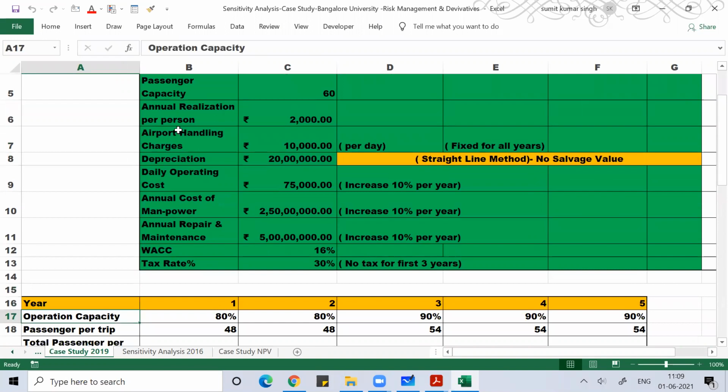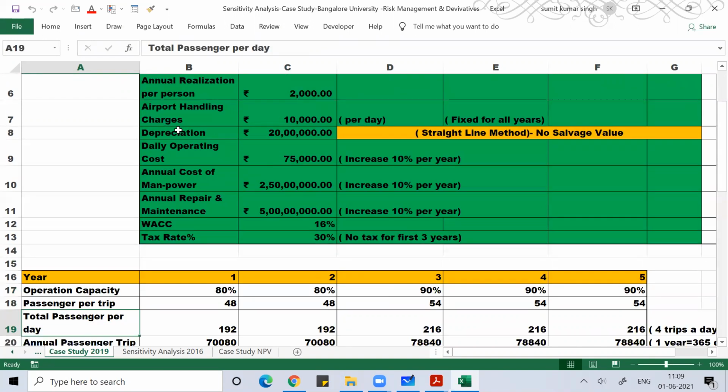Then operational capacity, you know that for the first 2 years it is 80%. Then from the third year it would be 90%. And they expect us to calculate only 5 years of data, so I've only taken 5 year data.